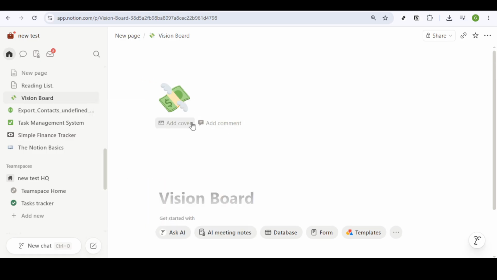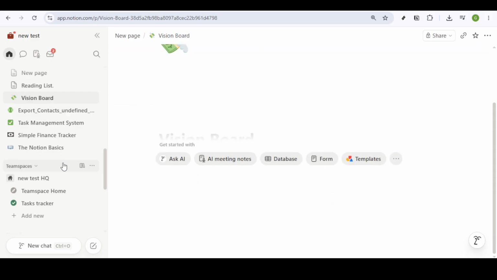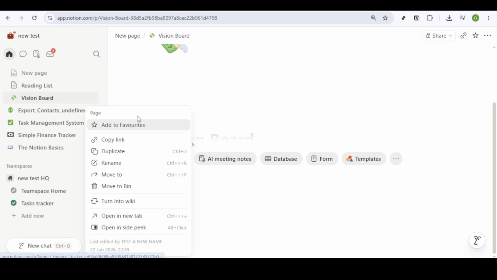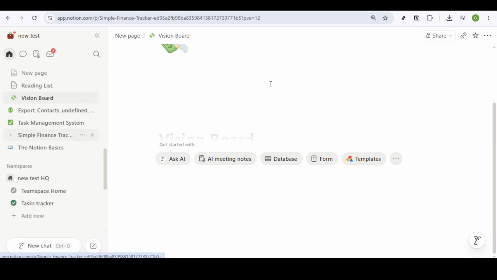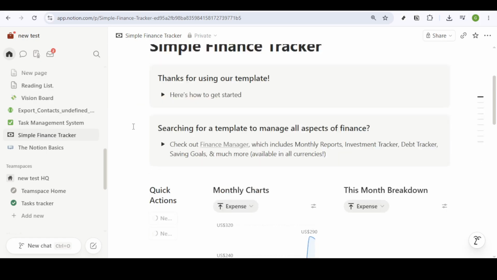By now, you should have a beautifully set up vision board page, ready for you to fill it with hopes, dreams, and concrete goals. Remember, the idea is to make this board a visual representation of your aspirations, something that speaks to you personally. Feel free to explore the myriad of customization options Notion provides. The colors, layouts, and content blocks can all be tailored to match your unique style.